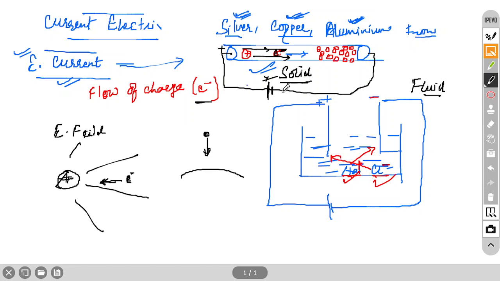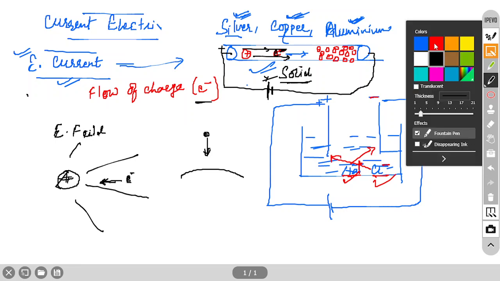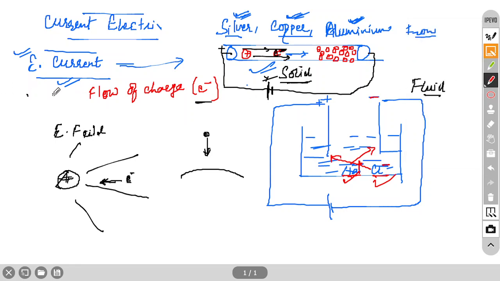So this is the flow of charge per unit time. Generally you can use the words rate of flow of charge, which is better. Rate means divided by time. Rate of flow of charge is called electric current, through a cross section, which you also have to mention.